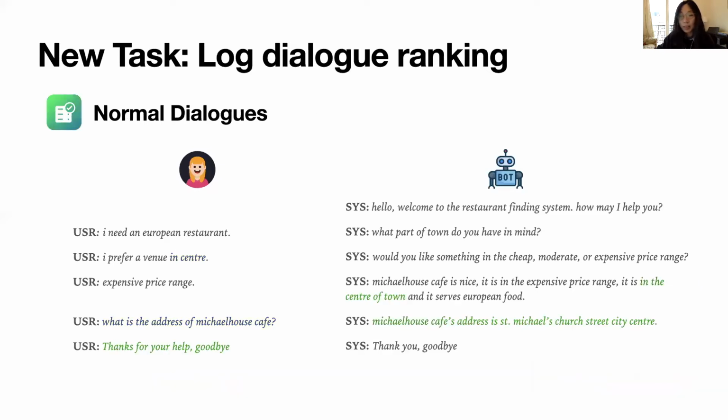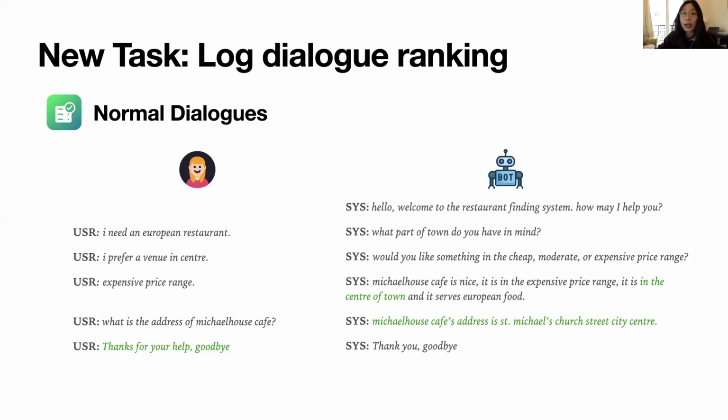However, if the system is able to understand the user's utterance and performs in a logical way, we will end up with a normal dialogue. In this normal dialogue, the system finds the user a cafe in the city center, which follows the user's requirements. After that, when the user asks for the address of the cafe, the system answers with the relevant information.